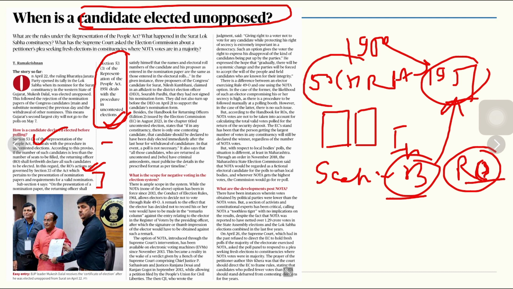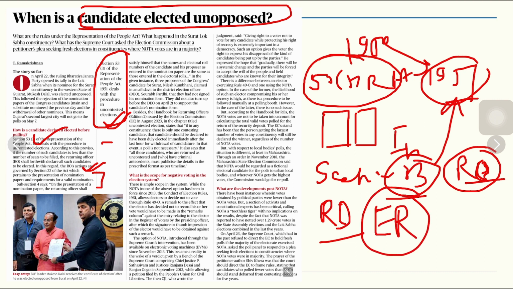While Section 58(3) also deals with the procedure in the uncontested elections. Subsection 4 says that on the presentation of a nomination paper, the returning officer, called the RO, will satisfy himself that the names and the electoral roll numbers of the candidates and his proposers, as entered in the nomination paper, are the same as those entered in the electoral rolls. So he will actually cross-check it. What will he cross-check? The names and the electoral roll numbers of the candidate and his proposers entered in the nomination papers are matching those entered in the electoral rolls.